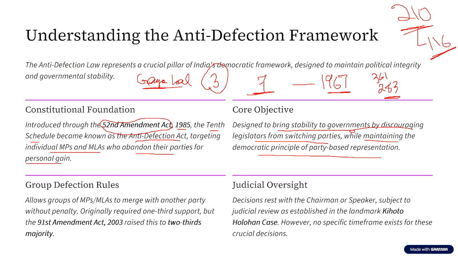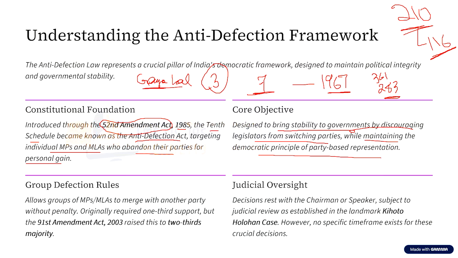For example, let us take a state X. Let us assume in this state X, Congress has won, but by a small majority. Let us assume the total strength of the house in state X is 200. Out of this 200, 105 are from Congress and 95 are from other opposition parties. Now, out of this 105, 10 members from the Congress are shifting to another party. So Congress strength is reduced to 95 and the opposition parties' strength increases to 105. So easily the opposition parties can form the government.